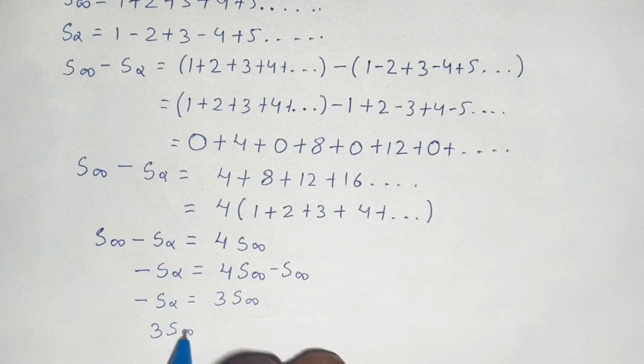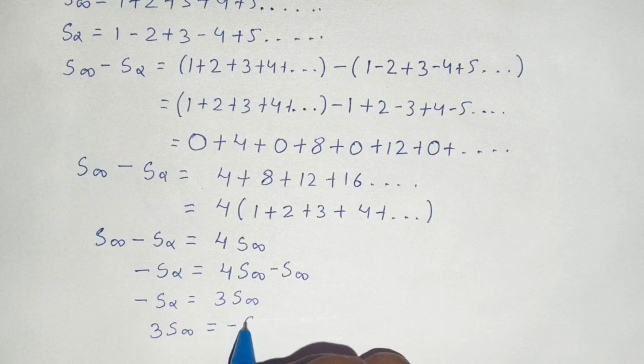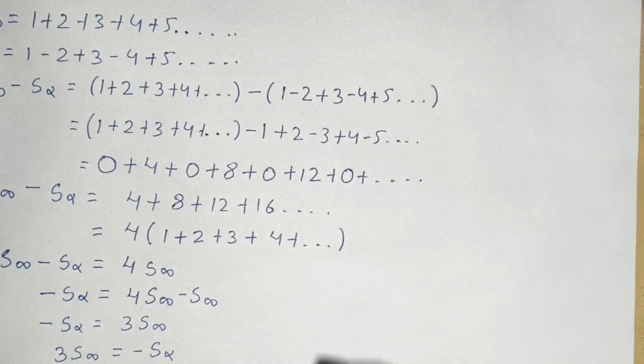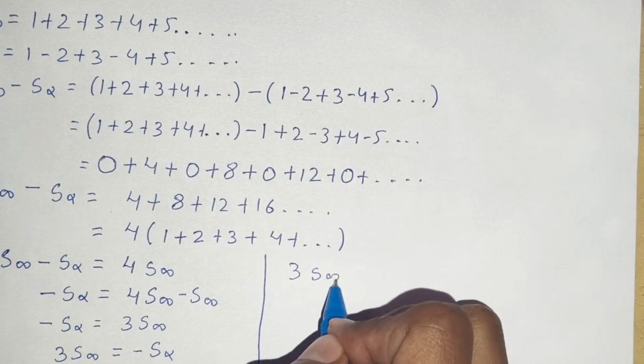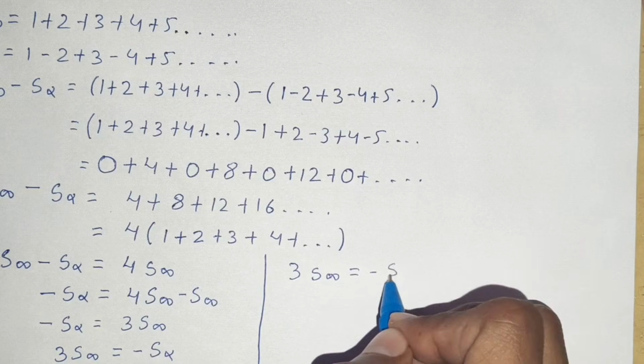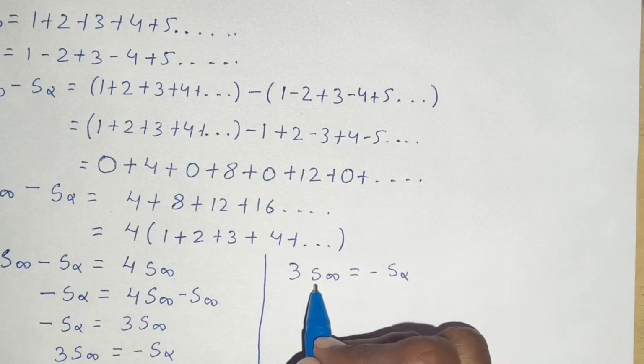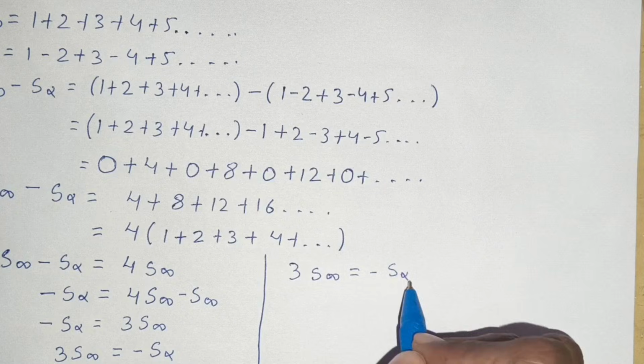Solving this, we got 3S infinity equals minus S alpha.